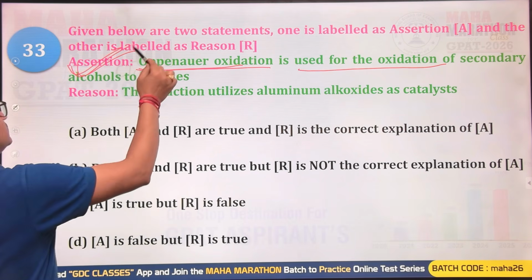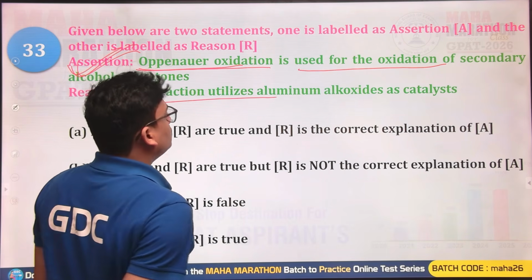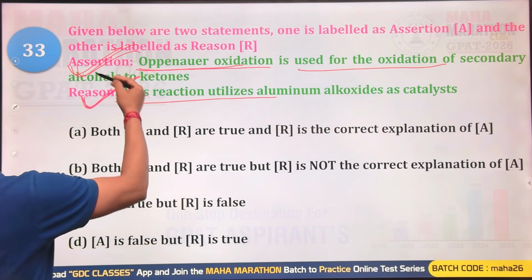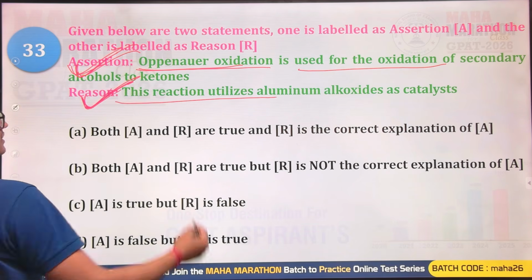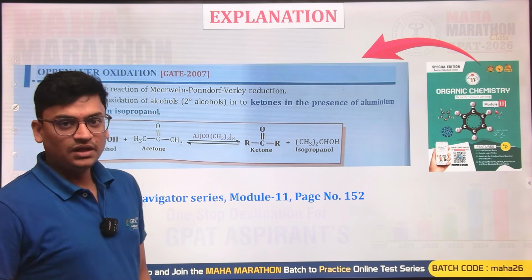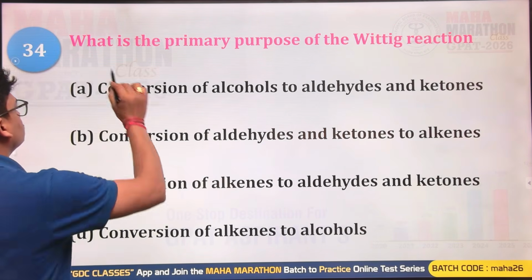So that is the right one. This reaction utilizes aluminum alkoxide as the catalyst. Yes, that is also correct. So both of them are correct, and the reason correctly explains the assertion. So A will be the right answer. A will be the correct answer for this question.